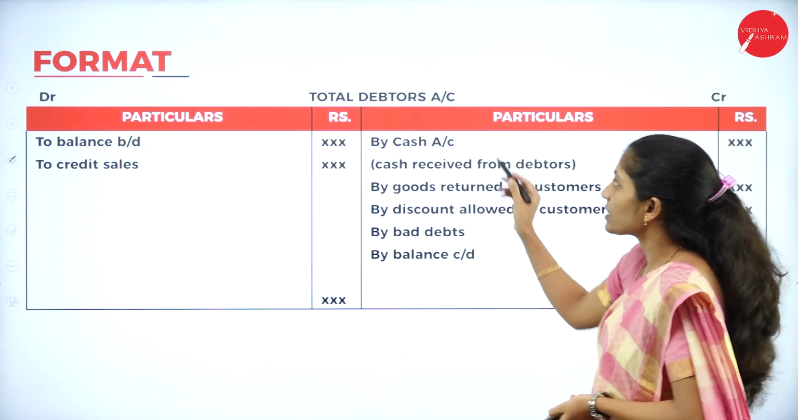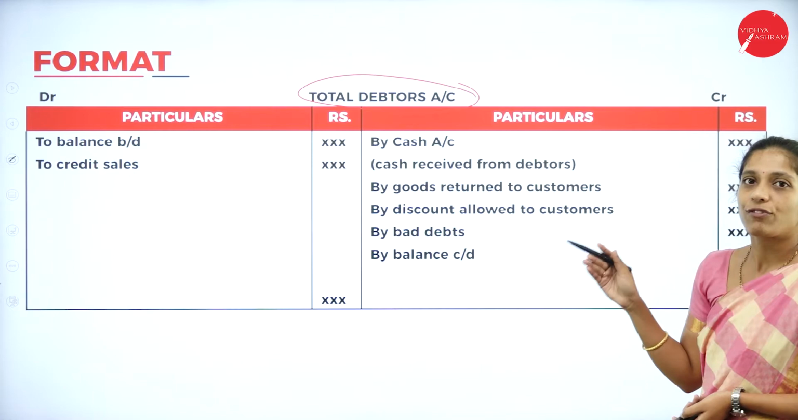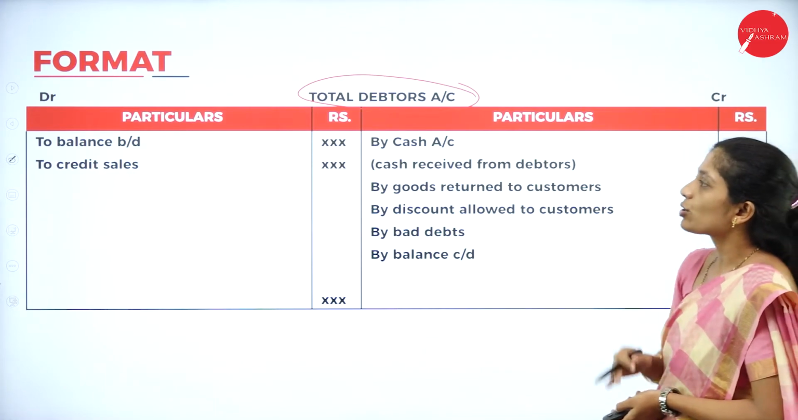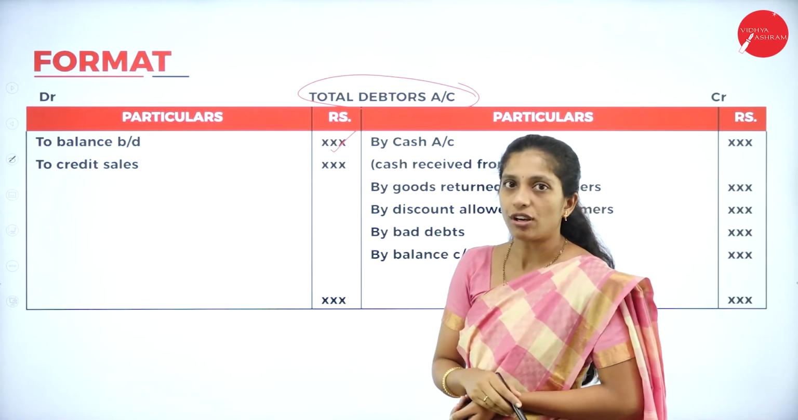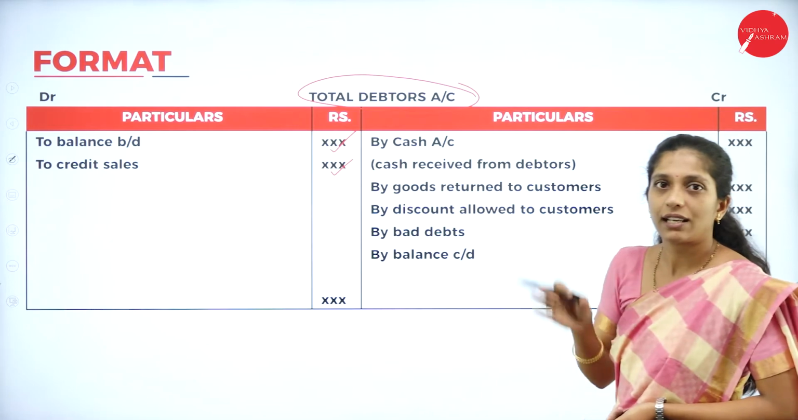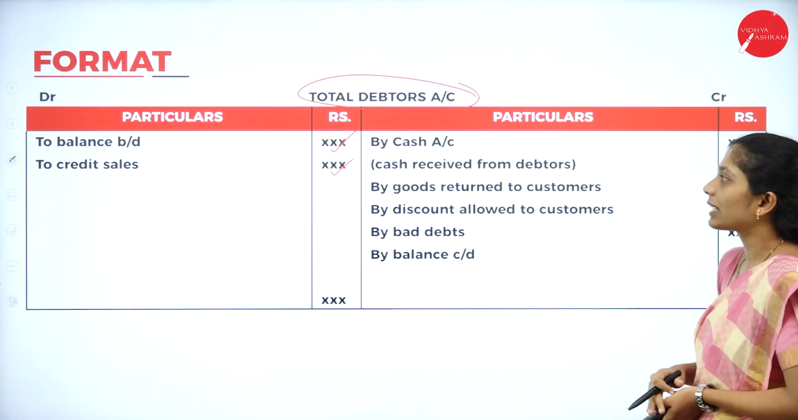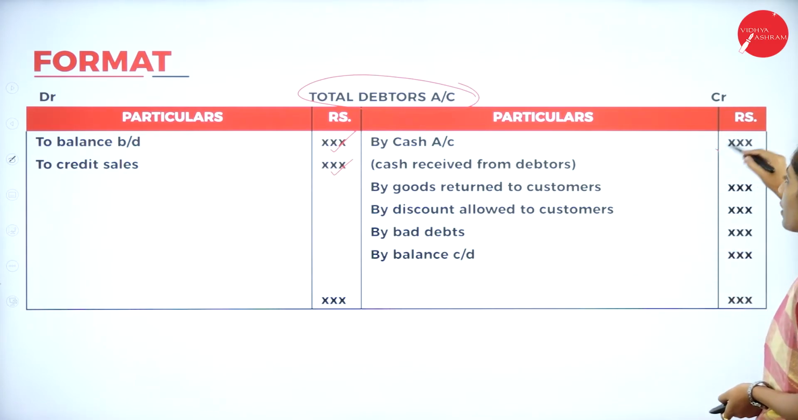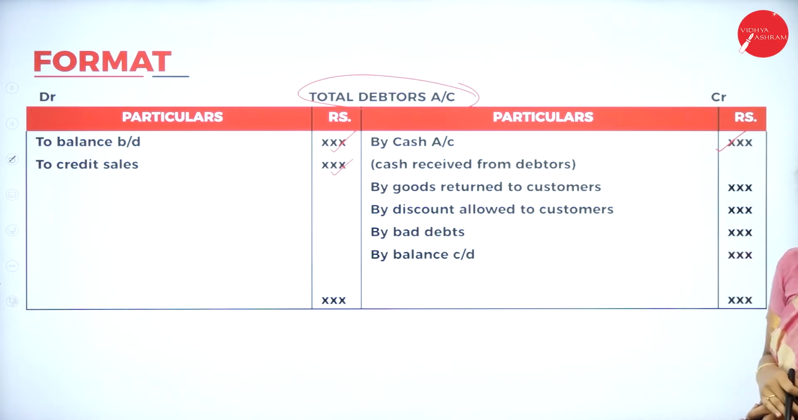Now we shall see the format of total debtors account. So what is the format of total debtors account? Here also, on the debit side, you will record the opening balance of debtors and any credit sales. They will give the opening balance as well as credit sales in the question. Whereas on the credit side, cash received from debtors. If there is any cash received from debtors, record it on the credit side.